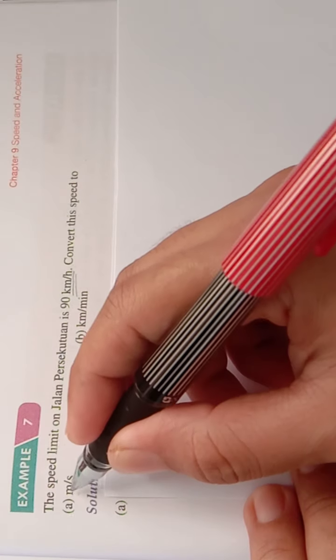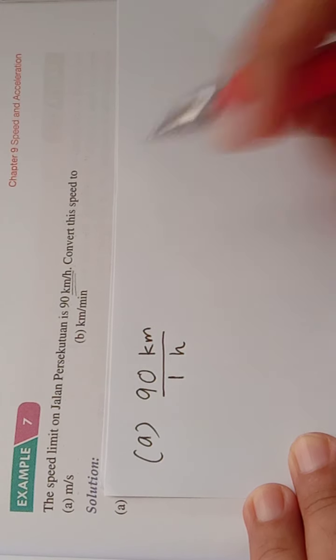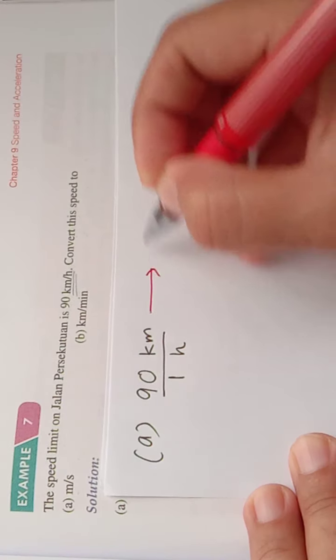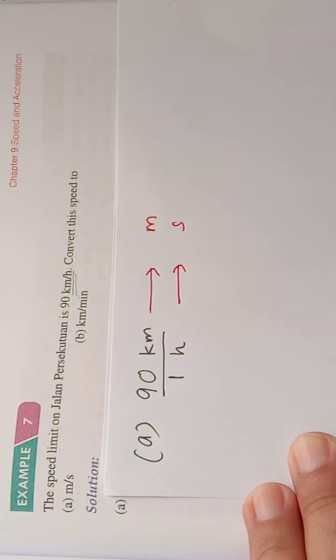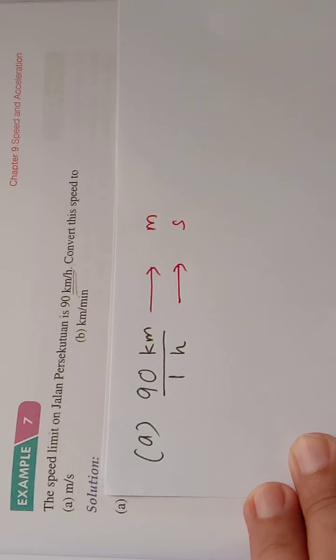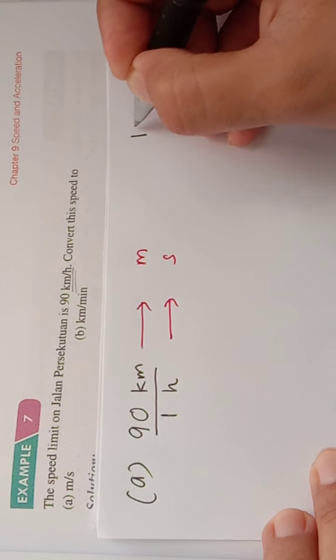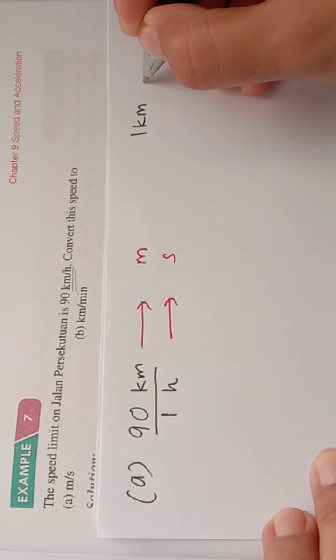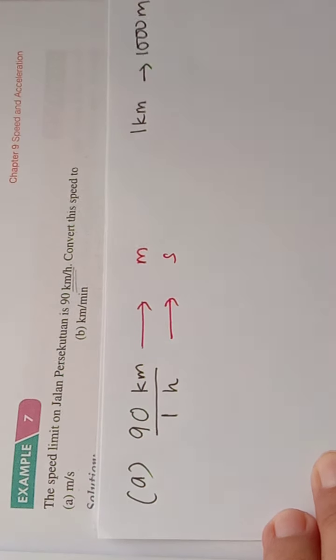So kita nak tukar ni meter per second. What we need in our mindset is kilometer we need to change to meter, and hour we need to change to second. After that we need to recall our previous lesson: 1 kilometer is equal to 1000 meter.